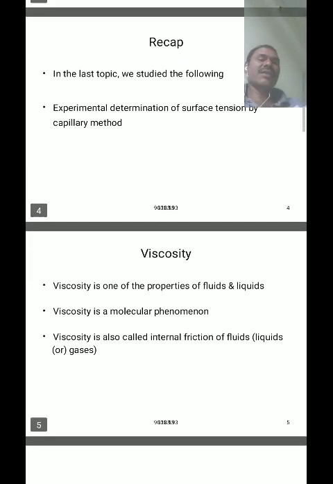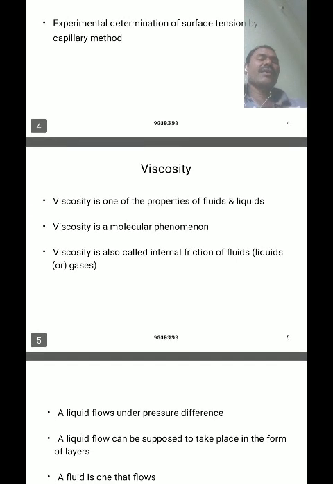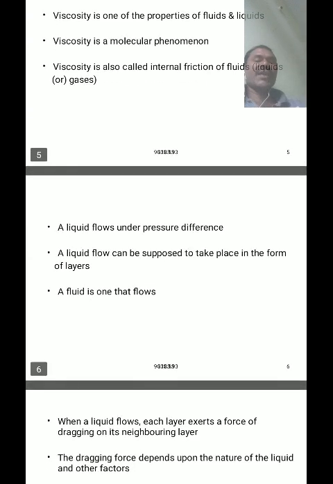Then the equation becomes, where the radius of the capillary tube is very small compared to the height of the liquid inside the capillary tube, that's why the r by 3 is negligible. Then the surface tension T is equal to hrdg divided by 2, where h is the height of the liquid, r is the radius of the tube, g is the acceleration due to gravity, and d is the density of the liquid. So this is the formula for surface tension based on capillarity or capillary action.